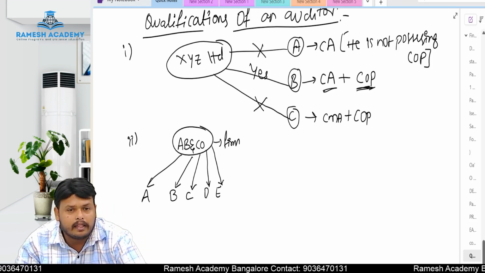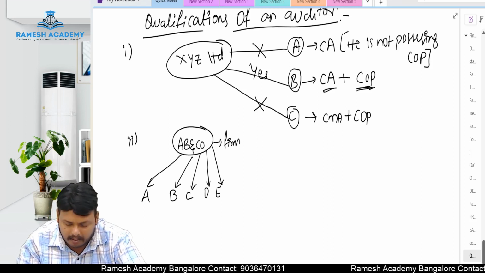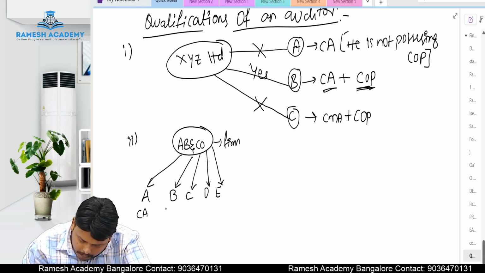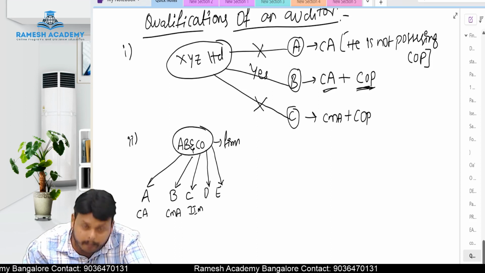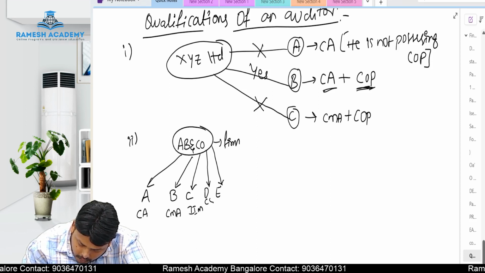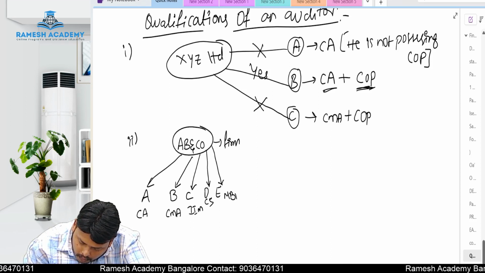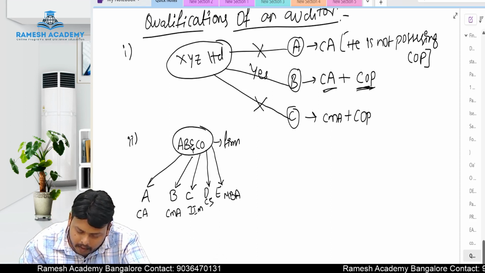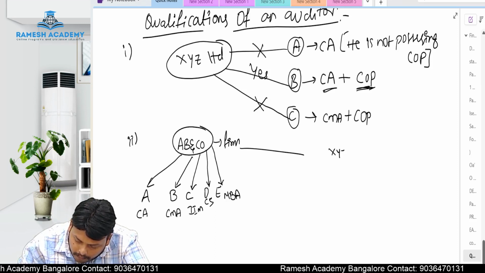Okay? A is a partner, B is a partner, C is a partner, D is a partner, E is a partner in the partnership firm. A is a qualified CA, B is a CMA, C is an IIM graduate, D is a company secretary, E is an MBA qualified person. Whether this partnership firm can act as an auditor for XYZ Limited.